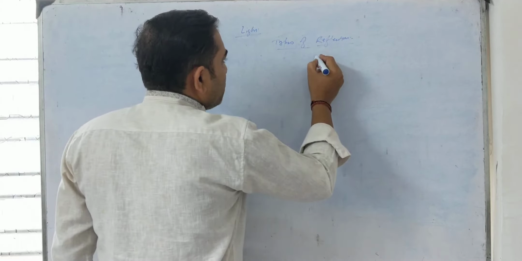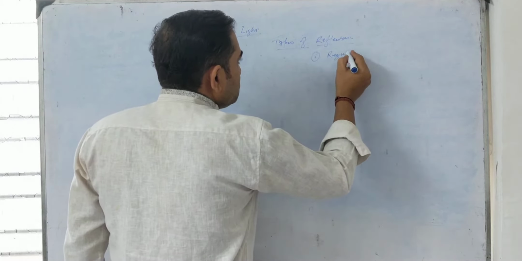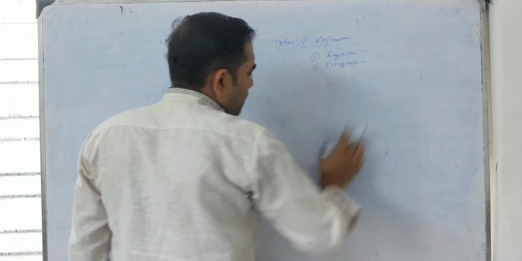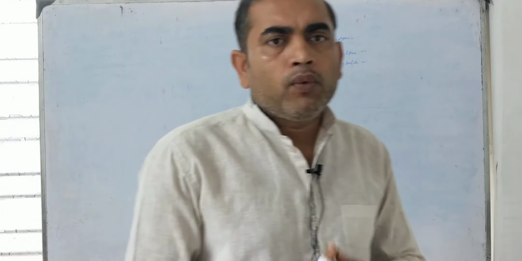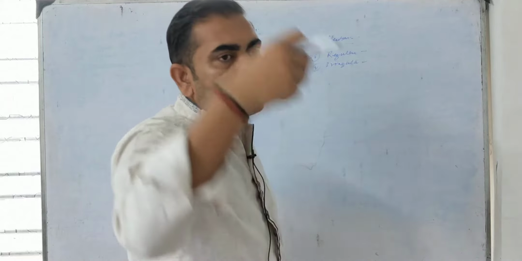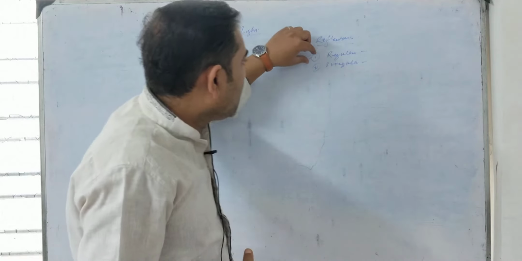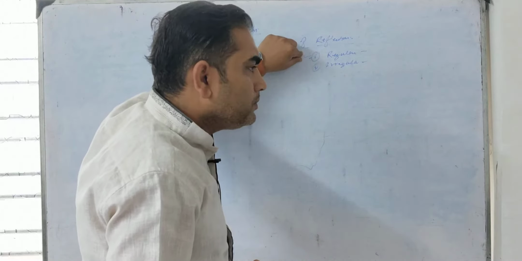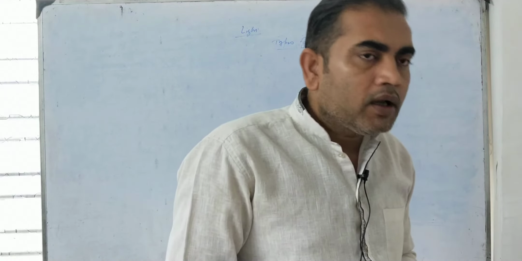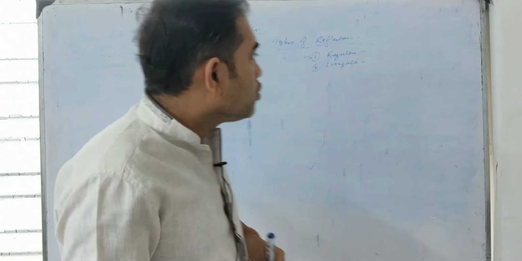So there are two types of reflection. One is the regular and the other is the irregular. What type of reflection takes place completely depends upon the nature of the surface. So regular reflection: whenever a reflection takes place on a smooth surface, that means on a plane surface, at that time the term used is regular reflection. And whenever a reflection takes place on an irregular surface, that is an uneven surface, at that time it is called irregular reflection. So what will be our definition?